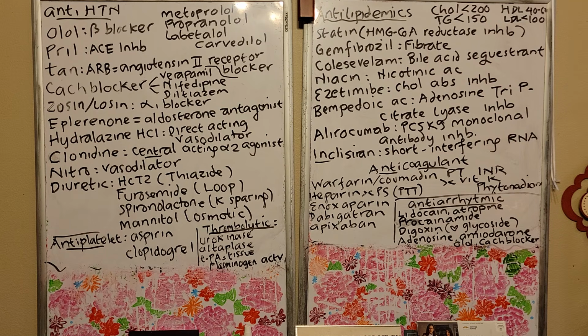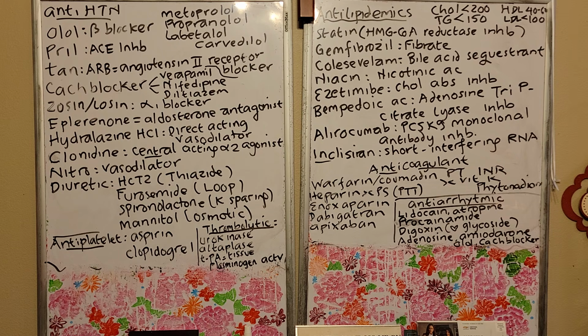And the very famous one here is digoxin, because digoxin you can use for atrial fibrillation, atrial flutter, congestive heart failure, right?